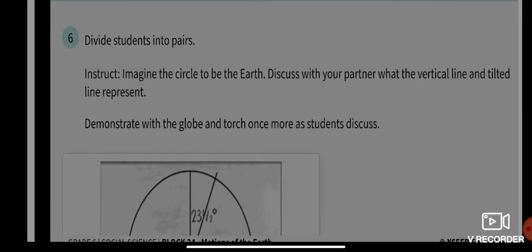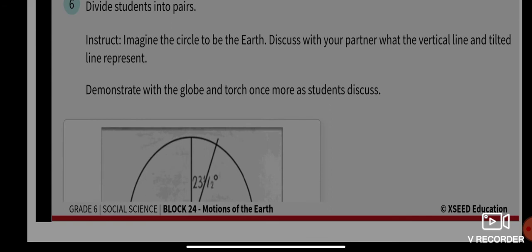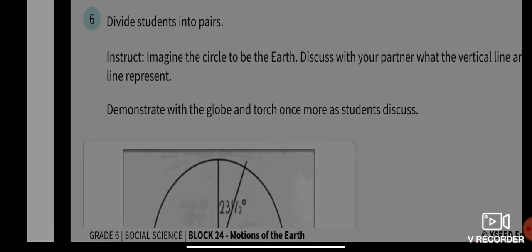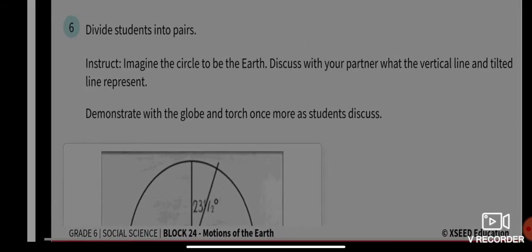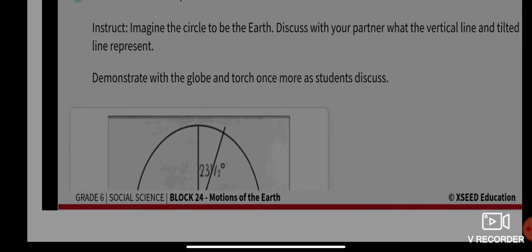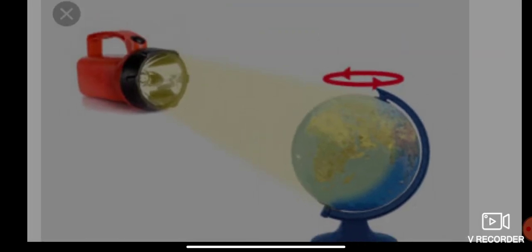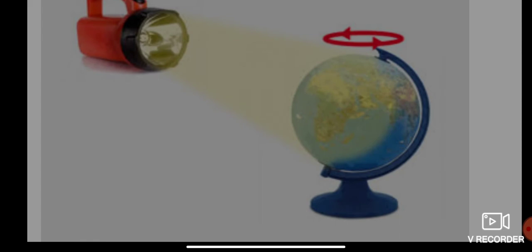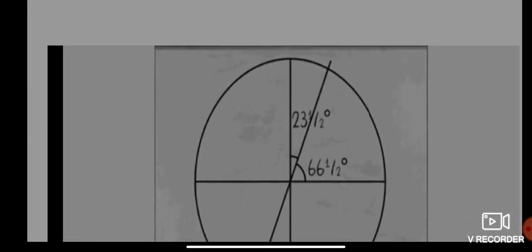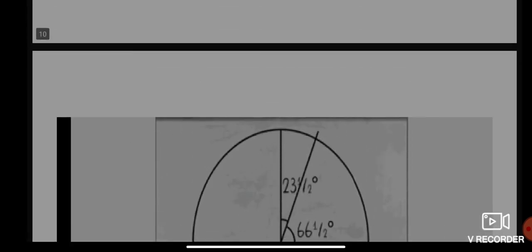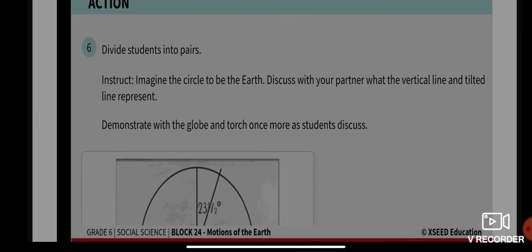Now imagine this circle to be the earth. I will demonstrate again with the globe and torch. Imagine this globe to be the earth.